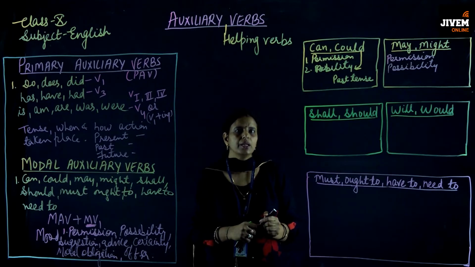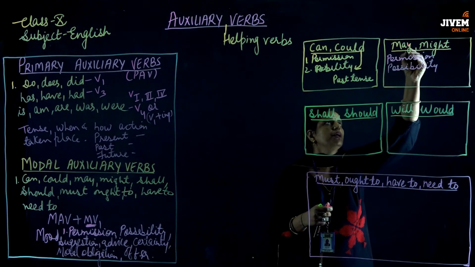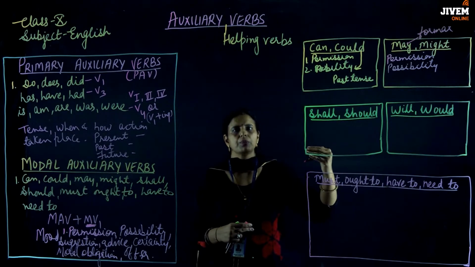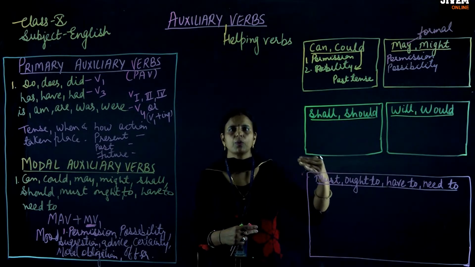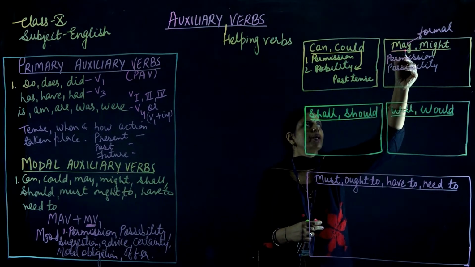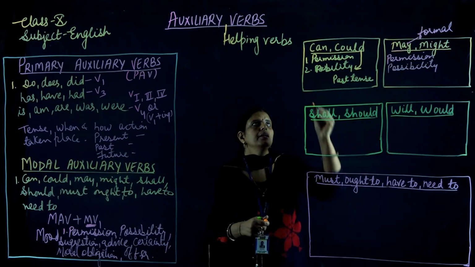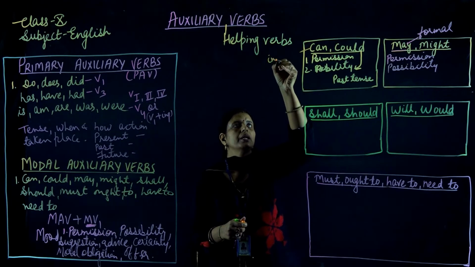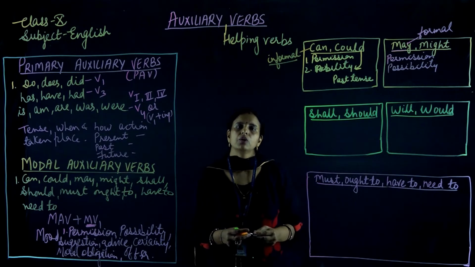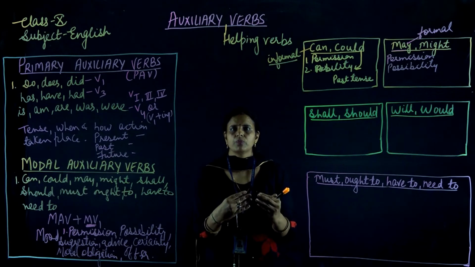Now students, when the permission is formal, means when you are taking the permission in a formal sense. What do you mean by formal? Means when you are taking permission from your elders, from your parents, from your teachers, one who is elder than you, then you will make use of this modal verb may. And when you are taking permission from your friends, then you can use can. Means when an informal person is there, there is no need to be formal over here, we can use can. Like students, when you are talking to your friend, there is no need of getting formal.